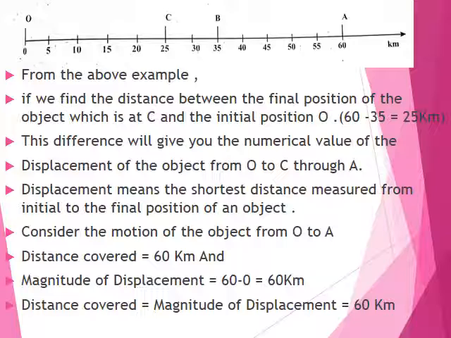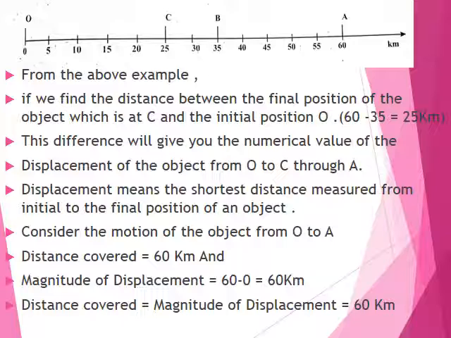So the difference is 0 to 25, means it is 25 km. So this distance is known as the displacement. So displacement means the shortest distance measured from the initial to the final position of an object. Now you understand the difference between distance and displacement.